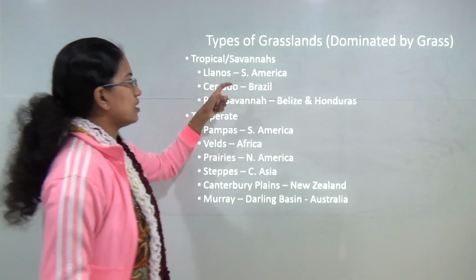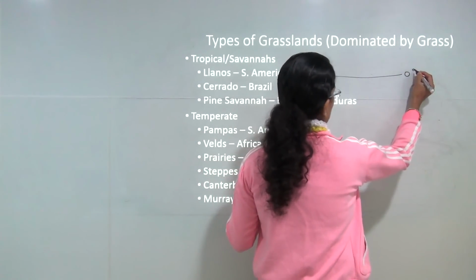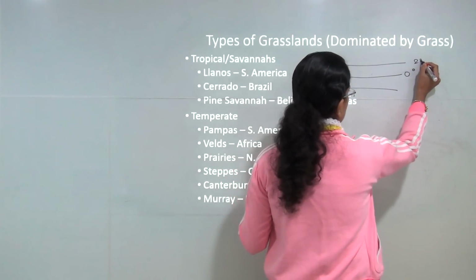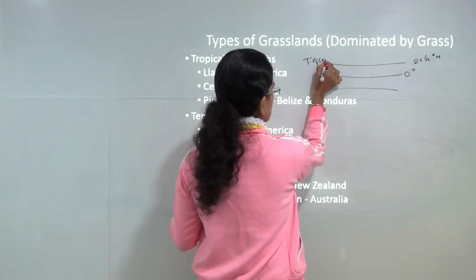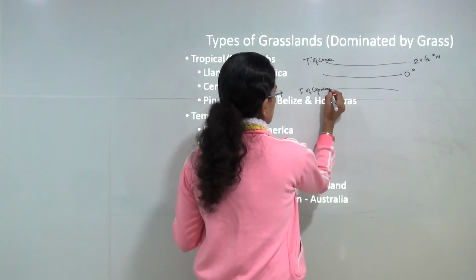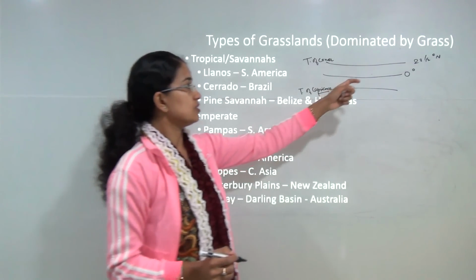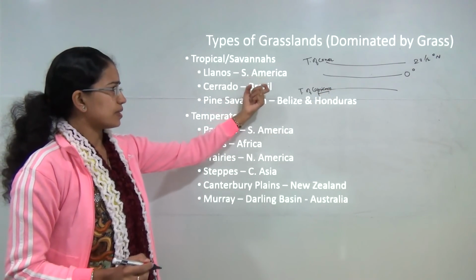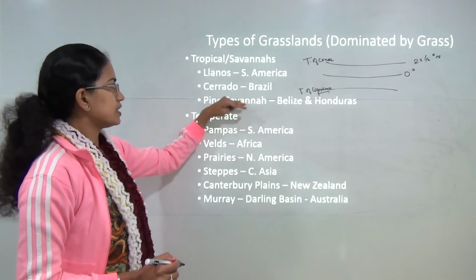Now tropical savannas are the grasslands which are found in the region from 0 degrees to 23 degrees north and south. So that is between the Tropic of Cancer and in the south you have the Tropic of Capricorn. So tropical grasslands are mainly found in South America, Brazil and Central America. You have pine savanna, Cerrado and Llanos.